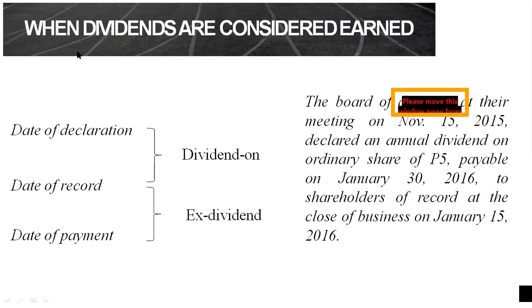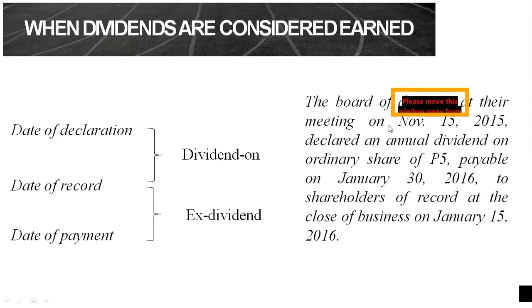So sabi dito, when daw the dividends are considered earned? So as I have mentioned kanina, when the board of directors declare the dividends, so meaning on the date of declaration, ang mga shareholder ay pwede nang mag-recognize ng dividend income. Okay? So we have here an example. No?